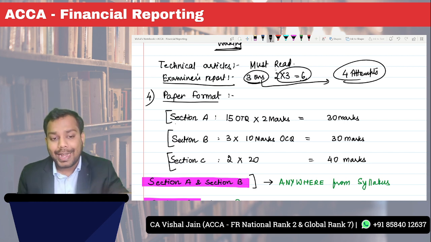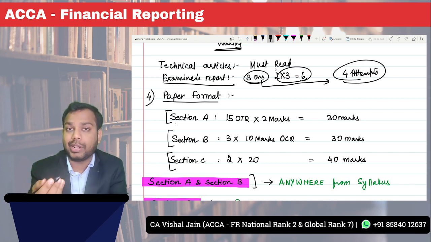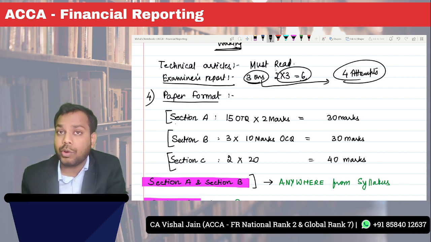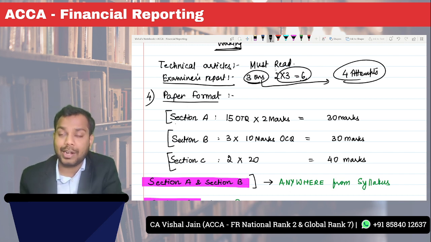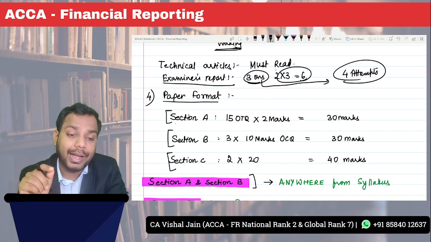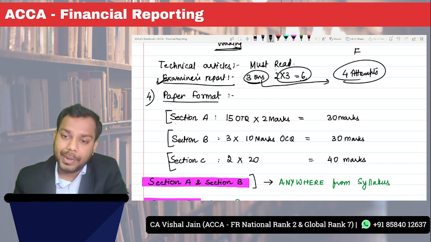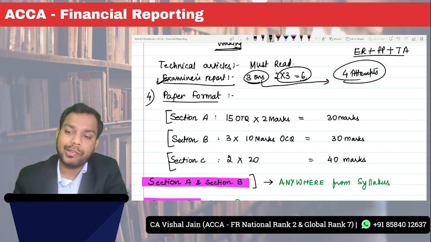Now what I will discuss with you is the paper format and the analysis that I did for the paper, in all the sections of the paper. What were the important questions identified either by me or by the examining team. I will give you the list of all the questions and the source of those questions, so you should definitely go and practice those questions. And I'm re-emphasizing it, you should not leave the examiner's report, plus past papers, plus technical articles.